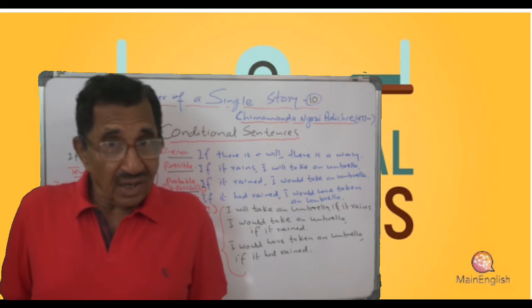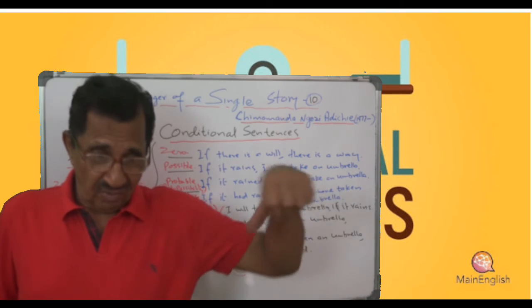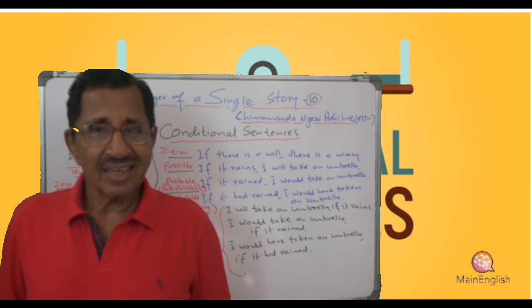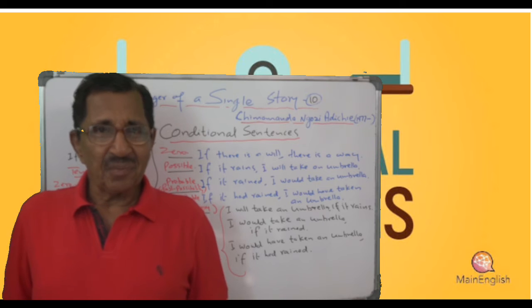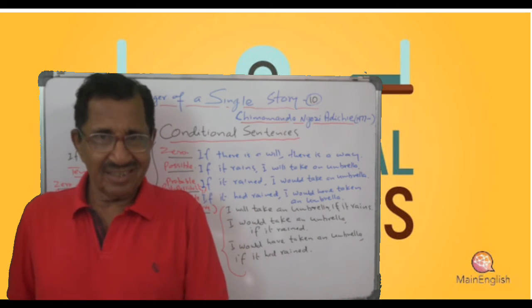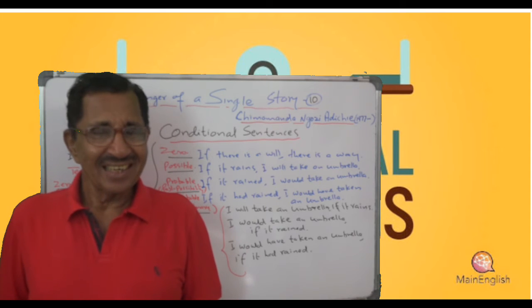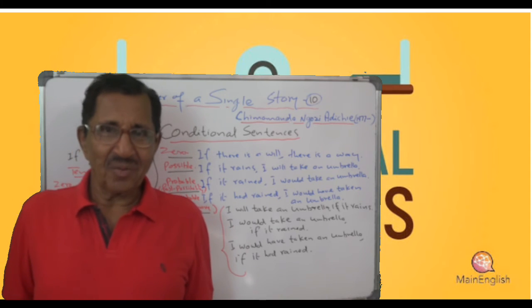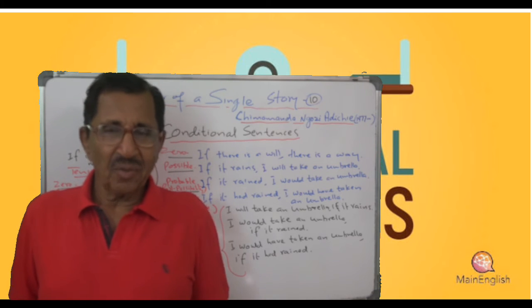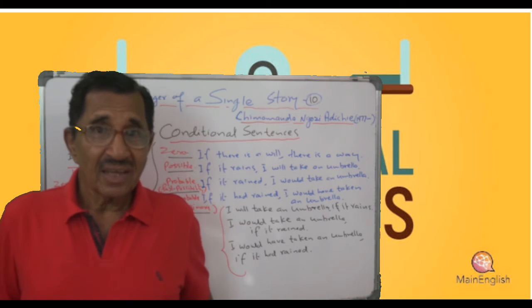If you pour water on the ground, it gets wet. If you pour water on the cloth, it gets wet. Isn't it? Anywhere you pour water, it gets wet. It's a fact. So in both clauses you have got the present simple.